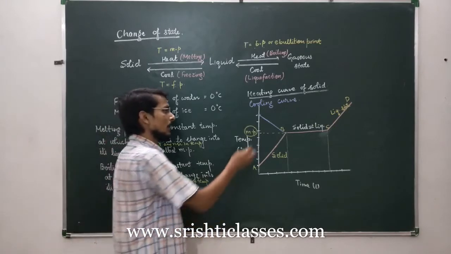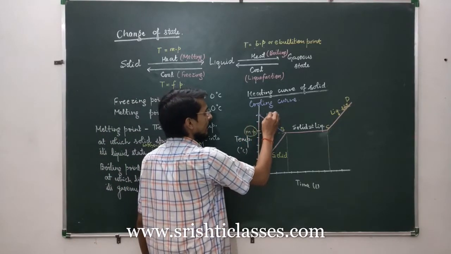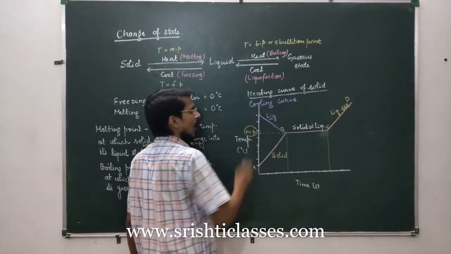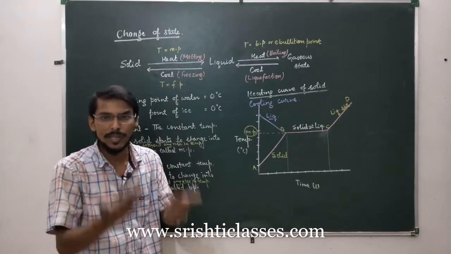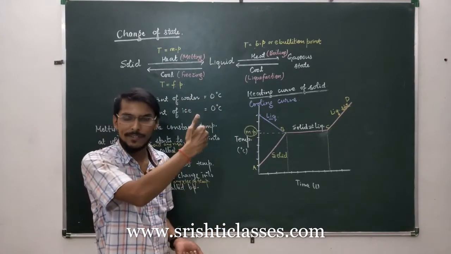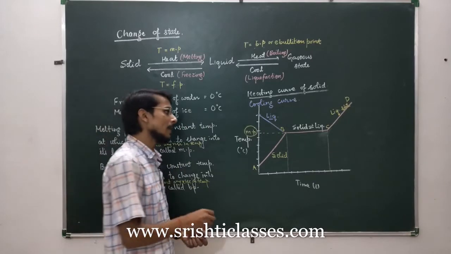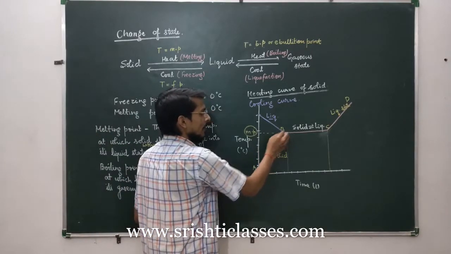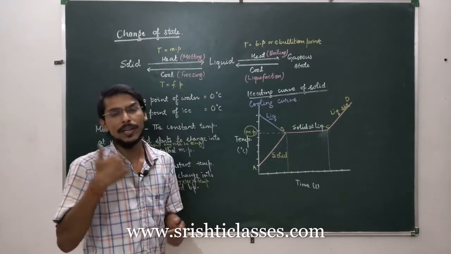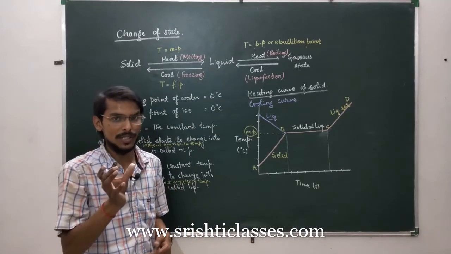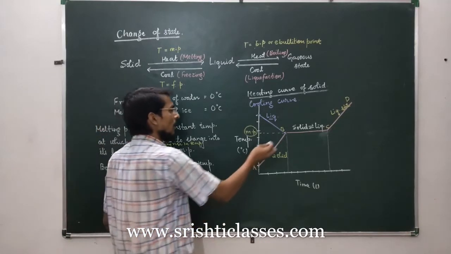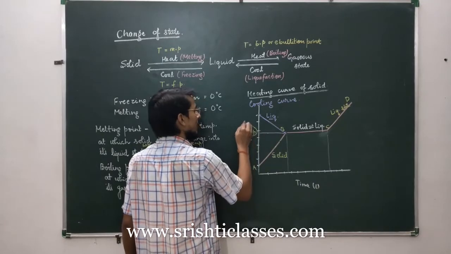So if you start cooling a liquid, this is liquid at some higher temperature. If you start cooling a liquid, the temperature of the liquid will gradually fall, and at a particular temperature, the liquid will start to get converted into solid state. And that point is called the freezing point.